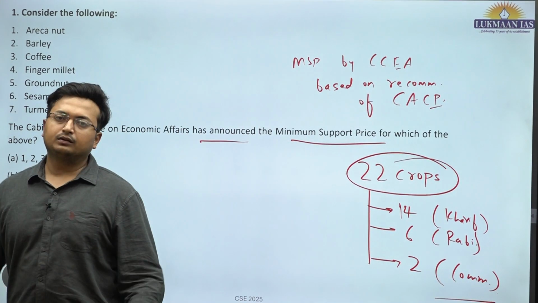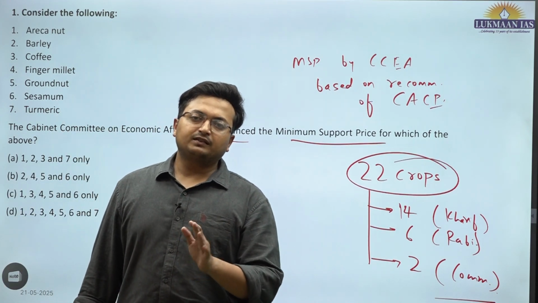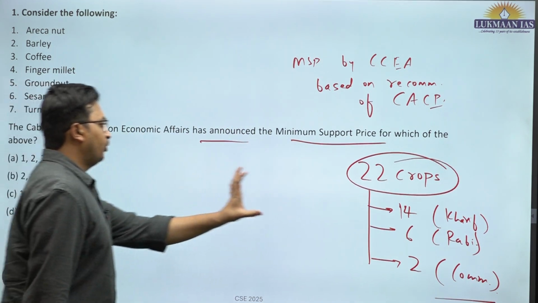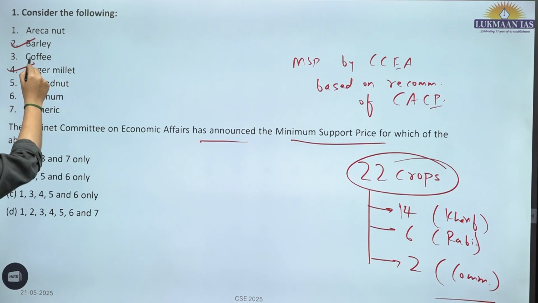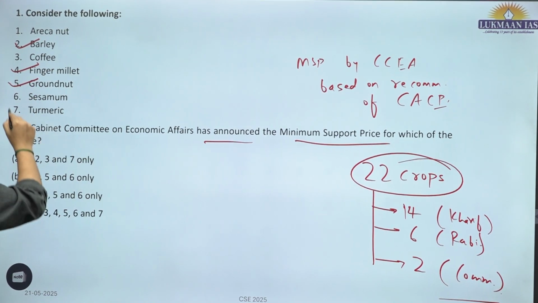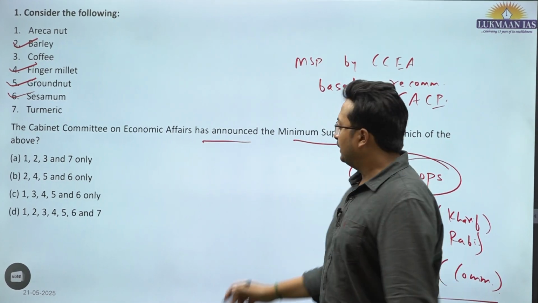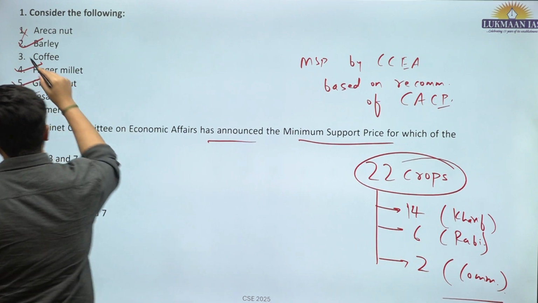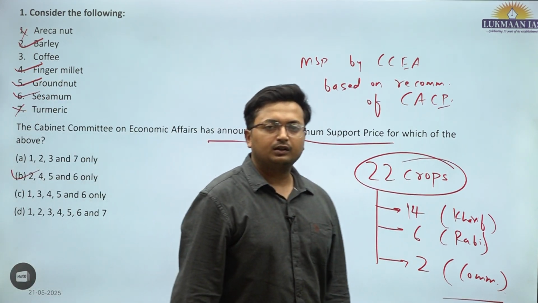To add to that, the CCEA also announces the fair and remunerative price for sugarcane. Out of these, which crops fall under MSP? It's barley, finger millet, groundnut and sesamum. Apart from these, the others are not considered under MSP. So 2, 4, 5, 6. B is the correct answer for this particular question.